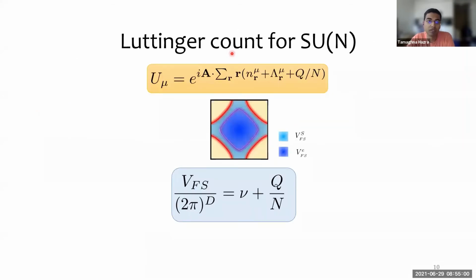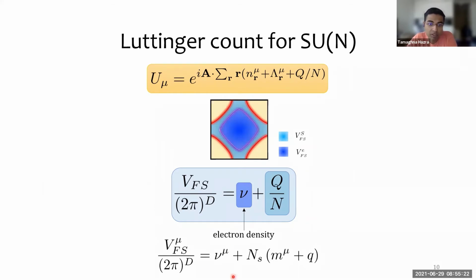Now, if we use this unitary transformation to calculate the momentum response to the flux insertion, that immediately leads to the Fermi surface volume. The Fermi surface volume counts the electron density, and for SU(N), an additional factor Q over N that accounts for the local moments. Now, this is an exact result valid for arbitrary N. We can, of course, do this separately for each flavor because there's a U(1) symmetry for each flavor of fermions. But for SU(N) invariant states, this is the central result that I wanted to communicate with you today.